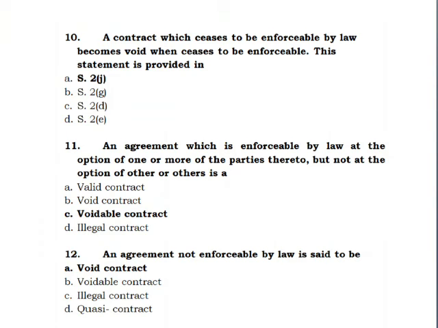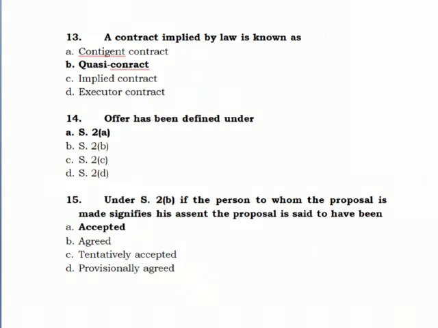A contract which ceases to be enforceable by law becomes void when it ceases to be enforceable. This statement is provided in Section 2 Clause J. An agreement which is enforceable by law at the option of one or more of the parties thereto, but not at the option of the other or others, is a voidable contract. An agreement not enforceable by law is said to be a void contract. A contract implied by law is known as quasi-contract.